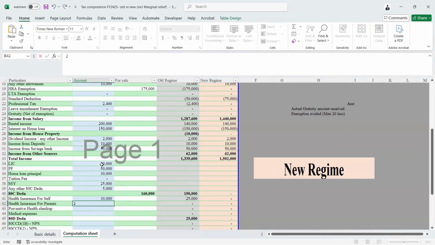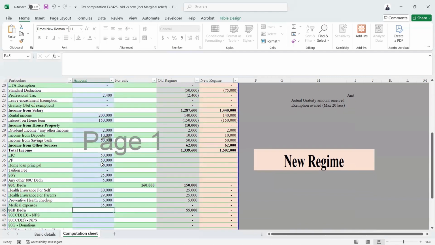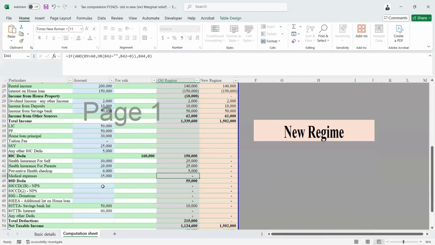For my parents, I have some 29,000. And preventive health checkup, I have some 6,000. Medical expenses. If we don't have an insurance for the parents aged 60, then the medical expenses are covered, right? So that can be added in this particular part. Since I'm showing the medical insurance, it won't be picking the values.